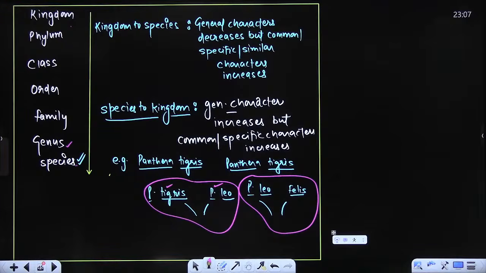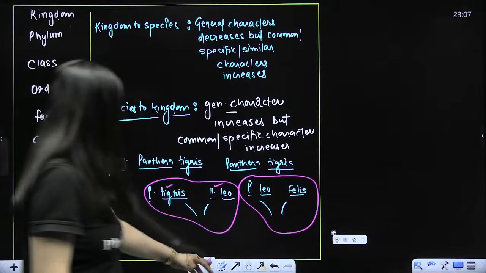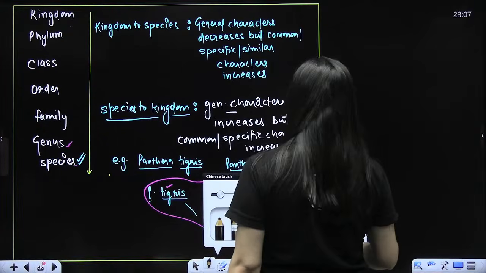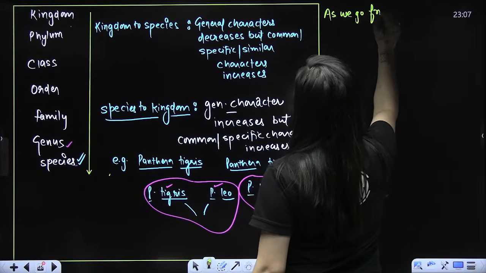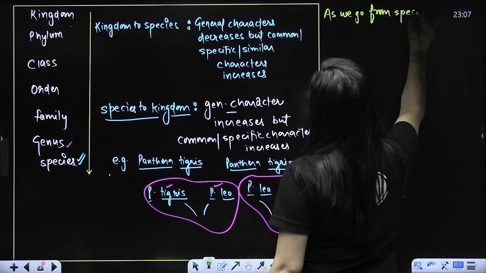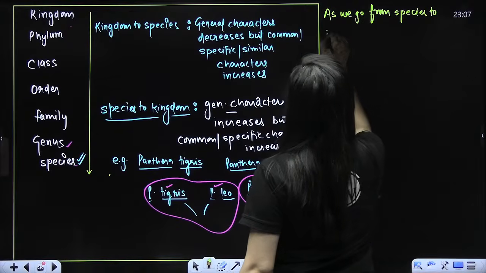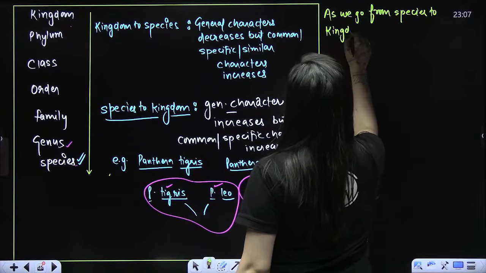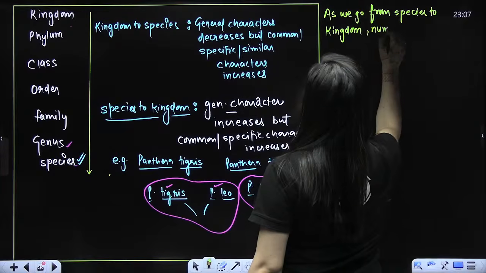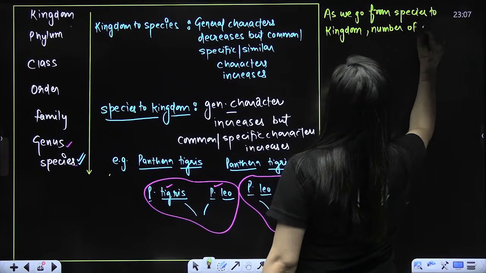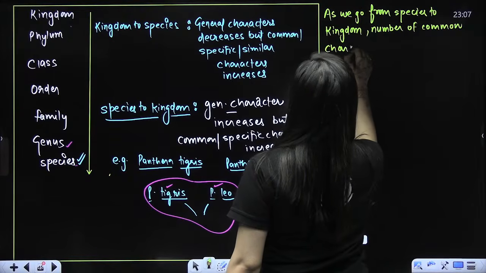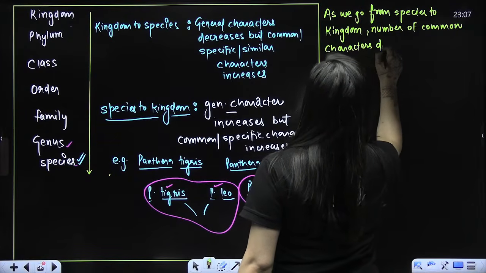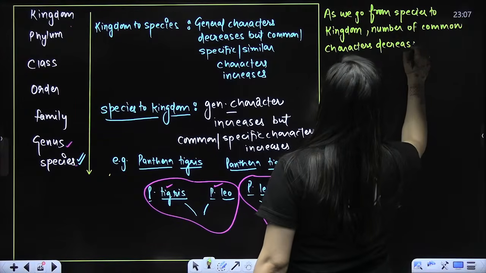So as you go from species to kingdom, the number of common characters decreases. This is as per NCERT, beta: the number of common characters decreases. This first point is clear.